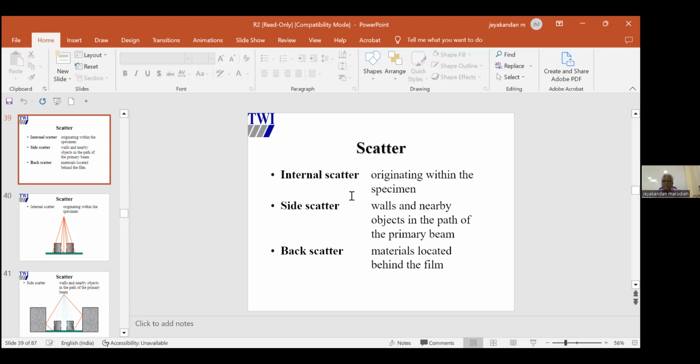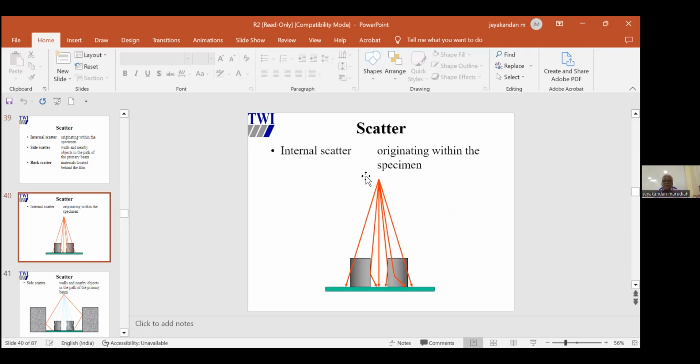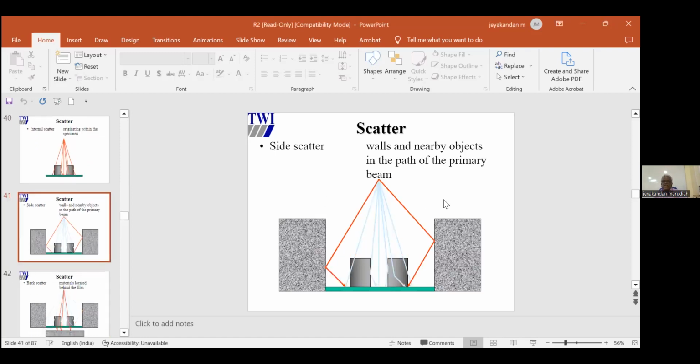See, we have many types of scatter. You can see this is called the internal scatter. Radiation can be reflected from the internal part of the object. To filter the internal scatter, we are using the lead screen. You know, lead screen, front and back. The purpose of the lead screen is to reduce the exposure time, and the second purpose is to filter the scattered radiation. Now, the next scattering is called side scatter. From side objects, there may be scattering.